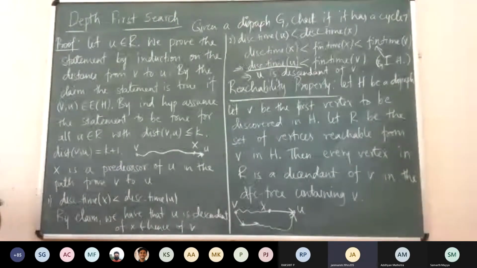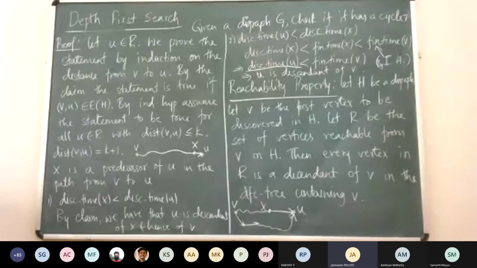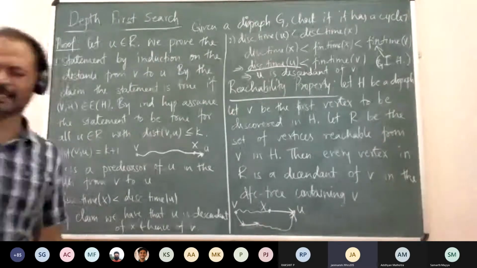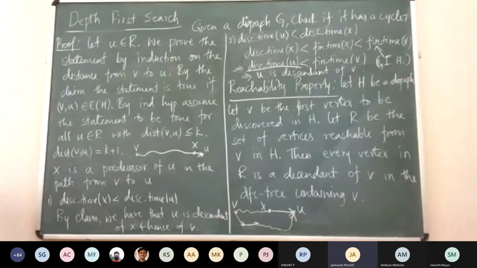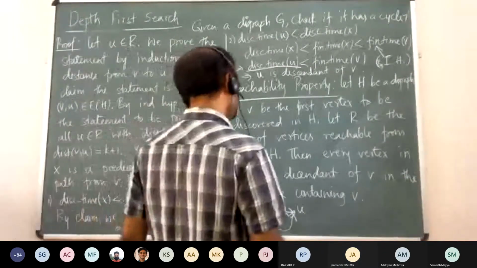Sir, isn't what Rakshit is saying correct? We should also prove that the finishing time of U is less than the finishing time of V, because only the statement that the discovery time of U is less than the finishing time of V shouldn't prove that U is a descendant of V, right, sir? Yes, indeed, what he said is correct, but maybe I jumped a bit.